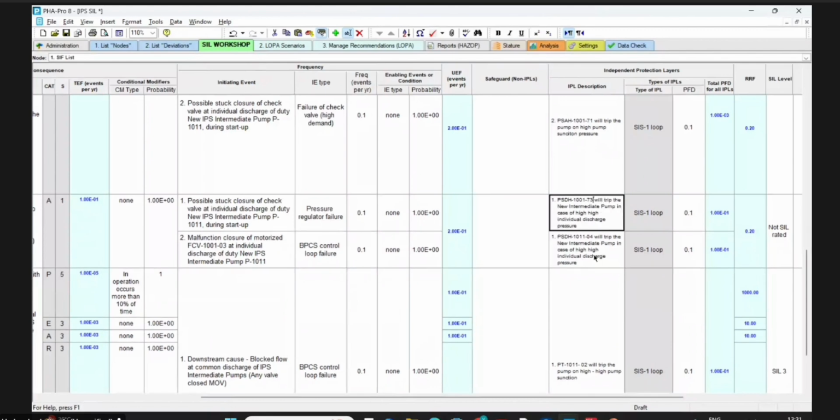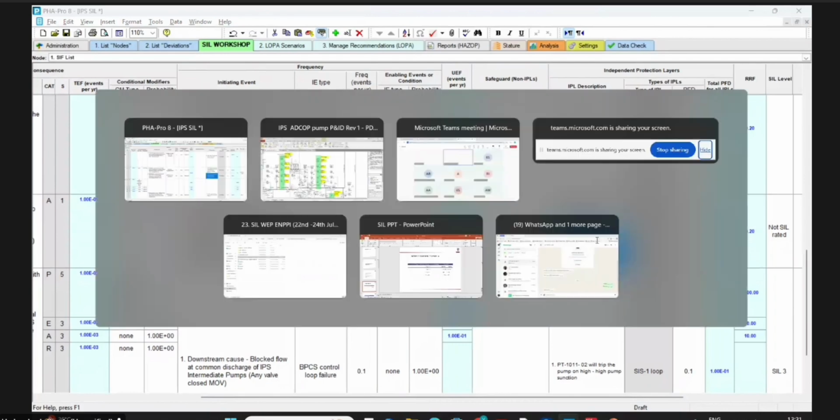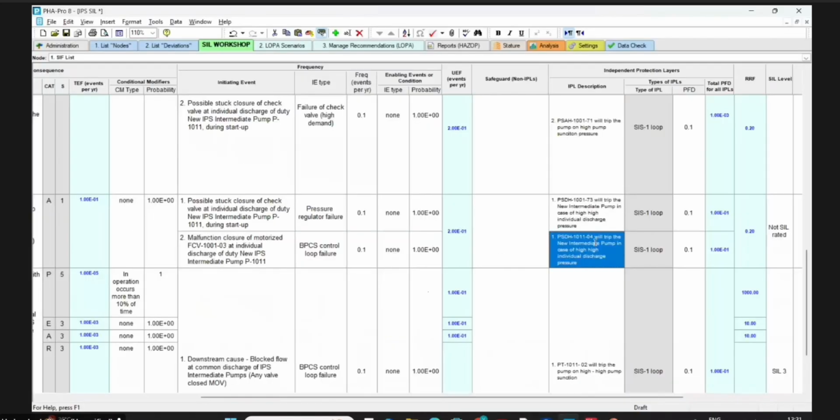1001-73. And suction will trip the intermediate pump in case of high. This is suction. One is suction, one is discharge. Suction is 1171. 1171, correct. So this is okay.